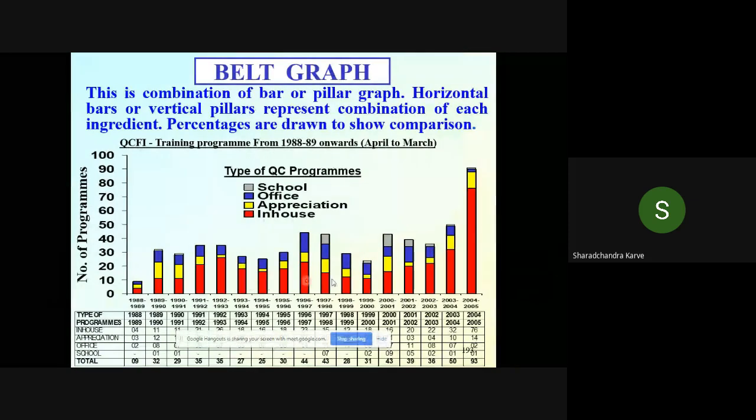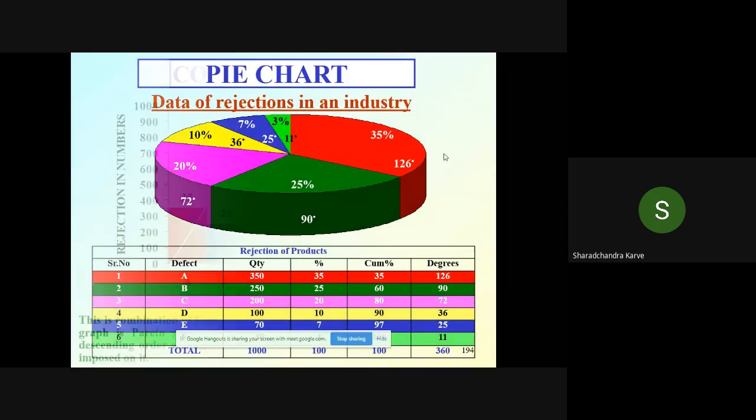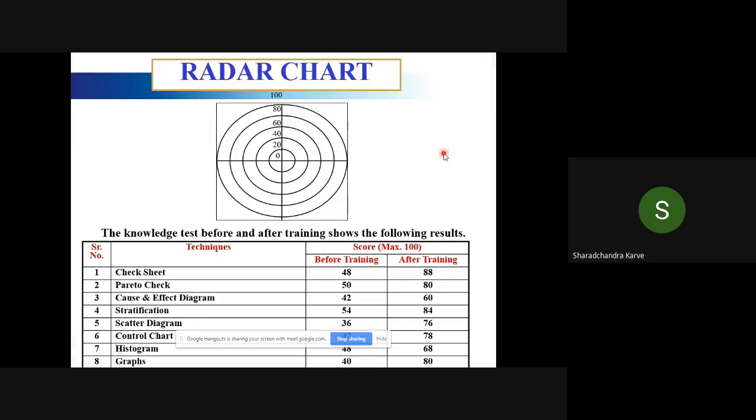You can very well say that the in-house program has gone up, while the program for offices and schools has practically reduced. So this is a typical pie chart. I hope you are aware of it. You are using Excel and you can draw a pie chart like this. So this is an example of a compound graph. We looked at this example when we were also talking about the Pareto chart.